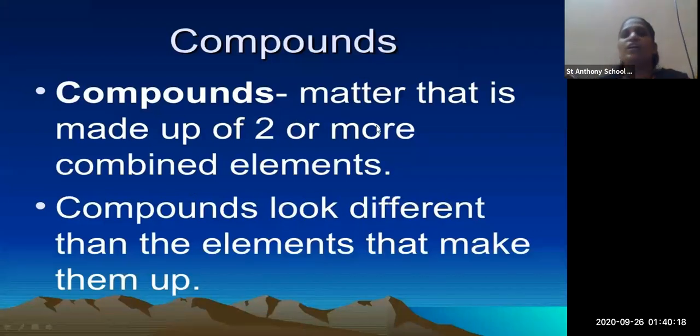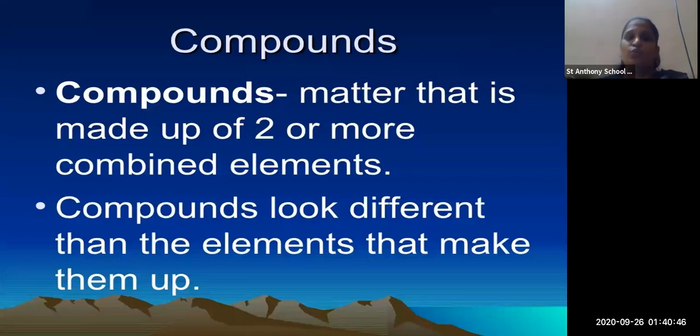Okay. Now here are compounds. Compounds are matter that is made up of two or more combined elements. So what are compounds? Compounds are made up of two or more combined elements. Here we can combine two elements, for example, carbon and oxygen. When carbon and oxygen combine together, they can form carbon monoxide or carbon dioxide.